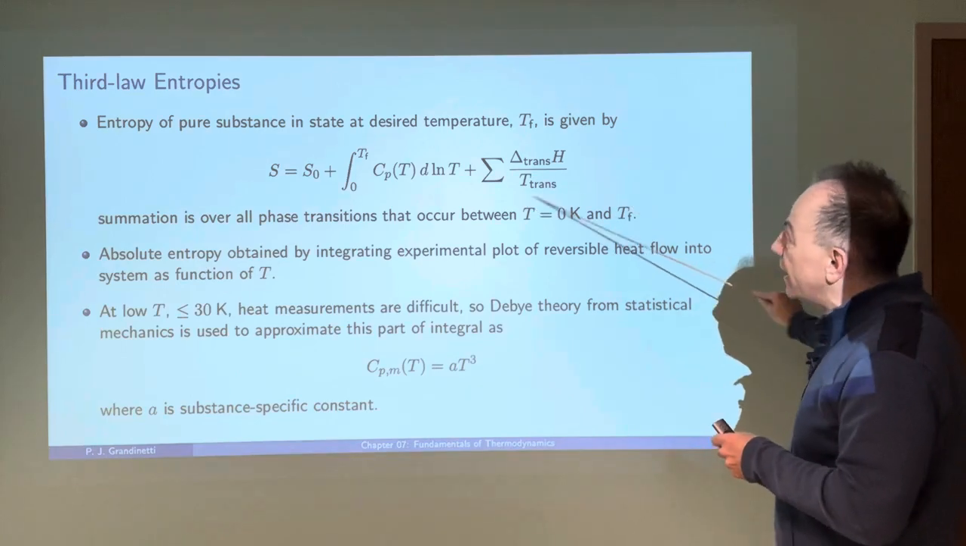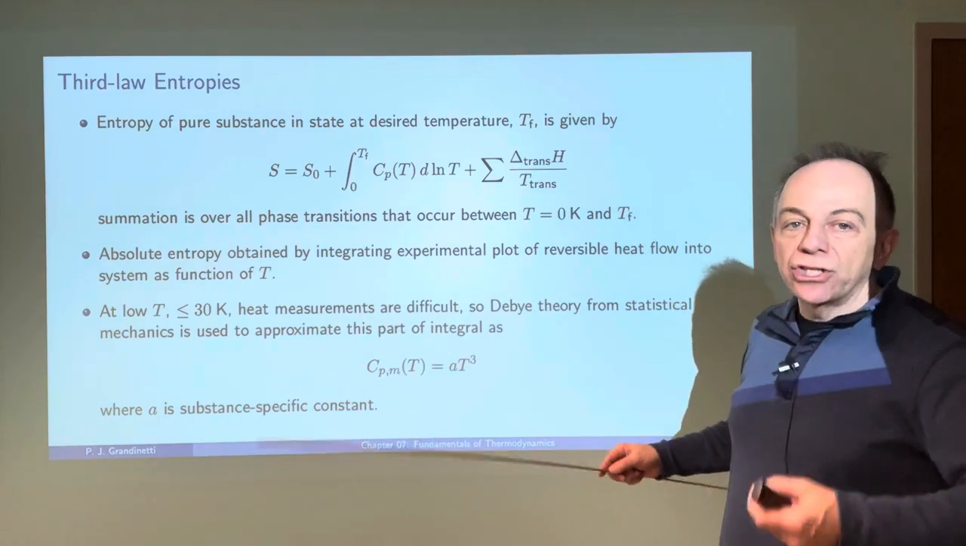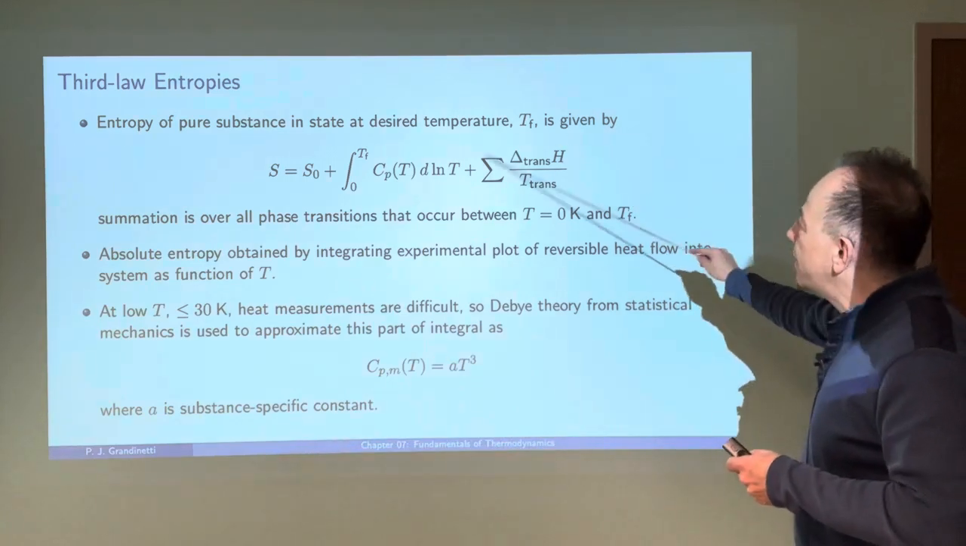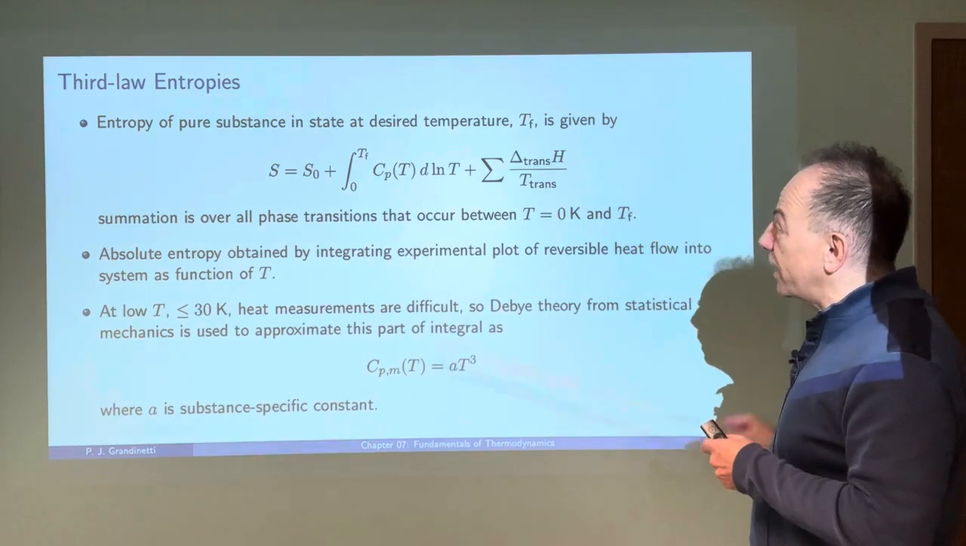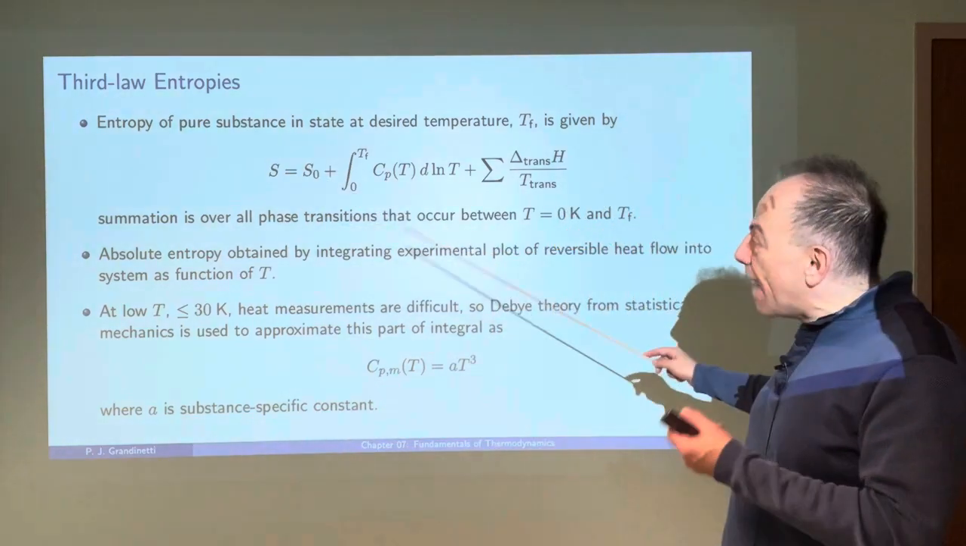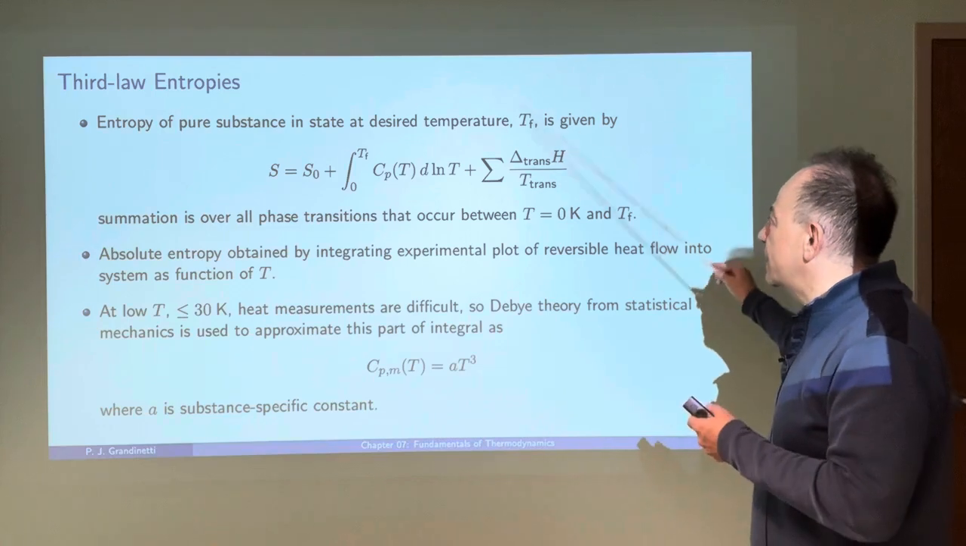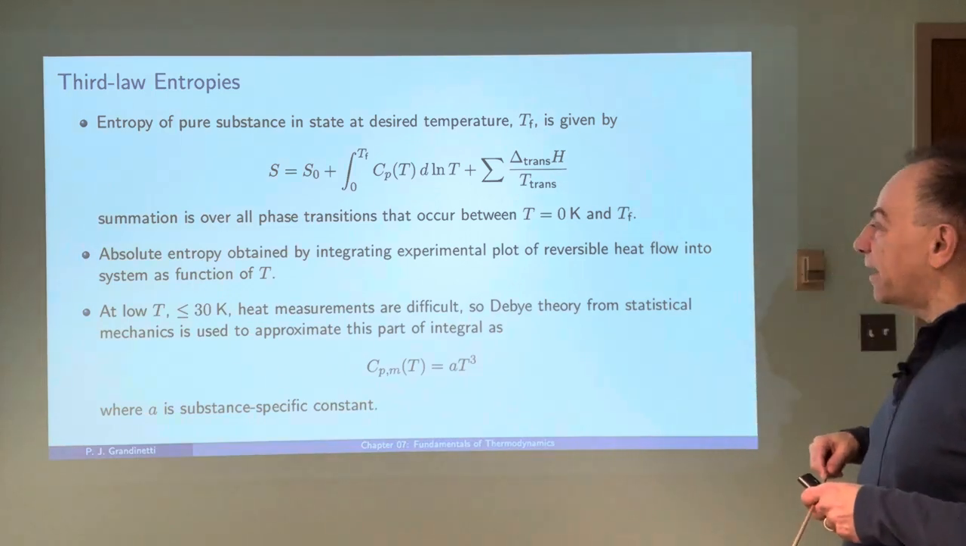And then, of course, if there are any phase transitions along the way, whether it's sublimation or fusion or vaporization, then you'd have to include that entropy change too. Adding all that together would give you the total absolute entropy of the substance at the temperature you desire, in this case TF here.